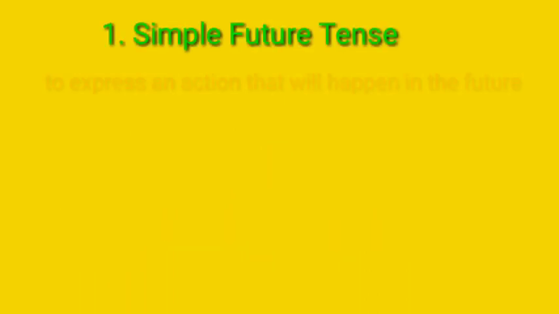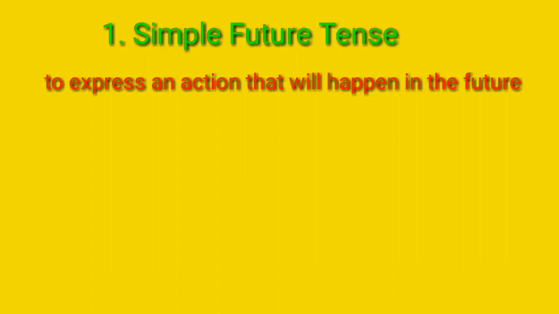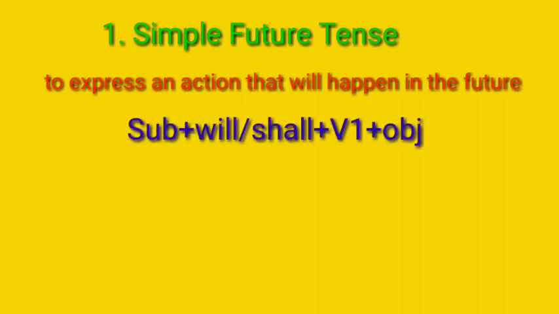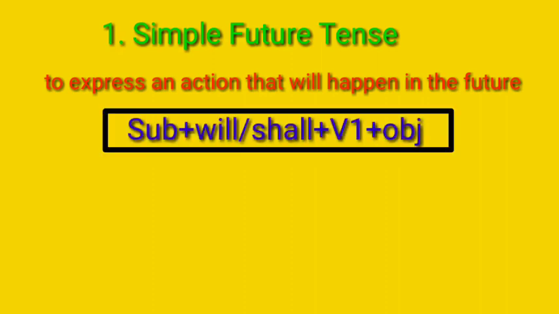We use simple future tense to express an action that will happen in the future. The form of simple future tense is subject plus will or shall plus root form of the verb, or first form of the verb, plus object.